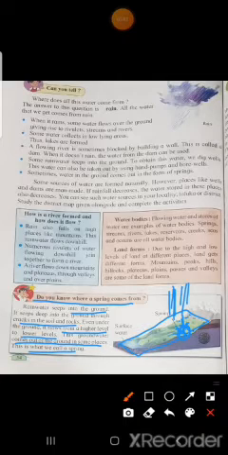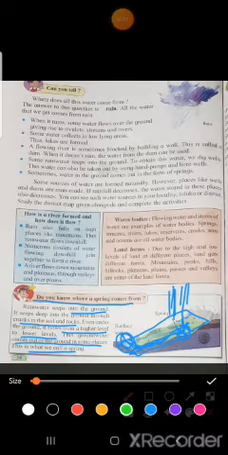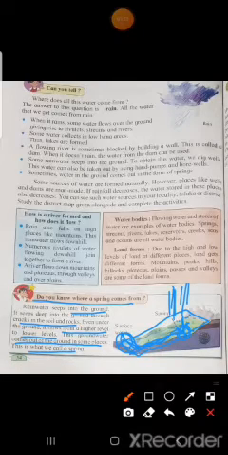It flows downside, also from a higher level to a lower level. This groundwater which flows under the ground, at some places it comes out. You can see here, it came out here. So this is what we call a spring.